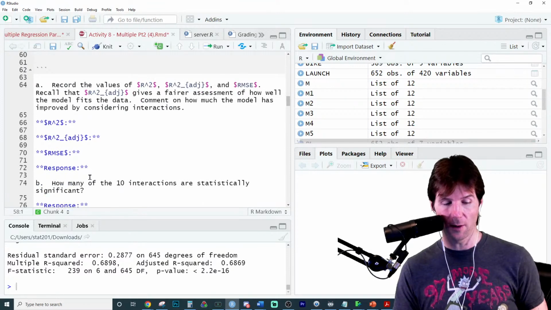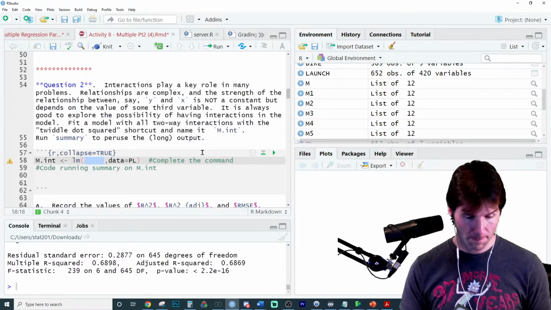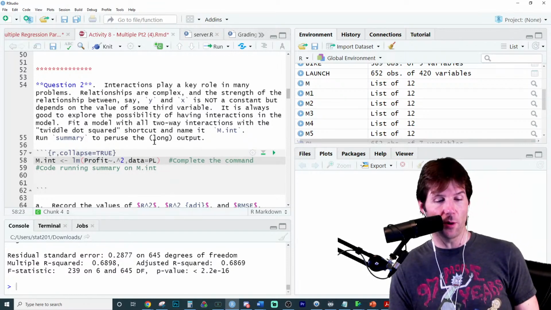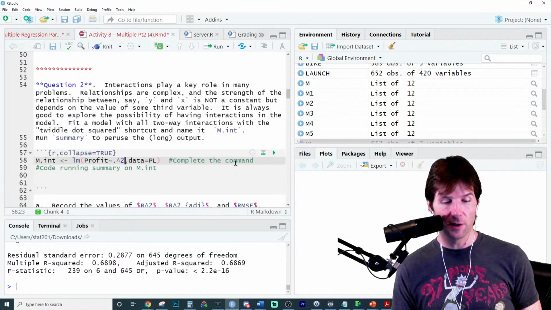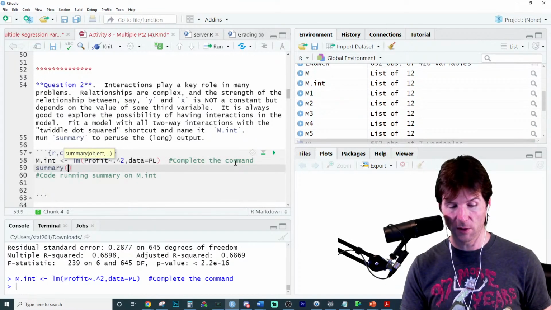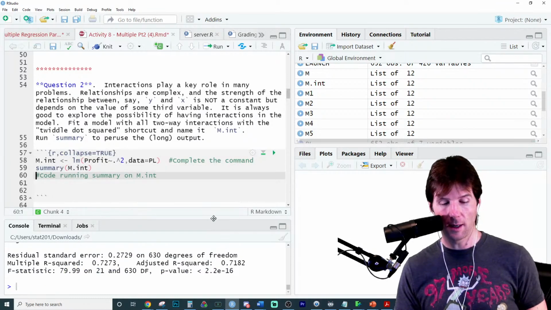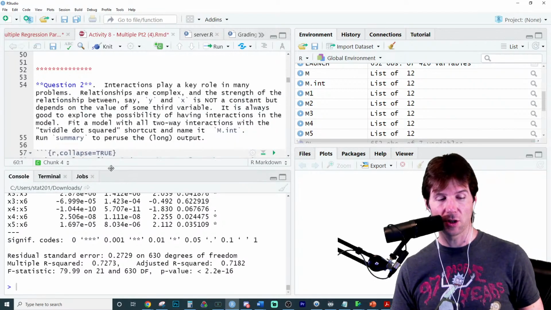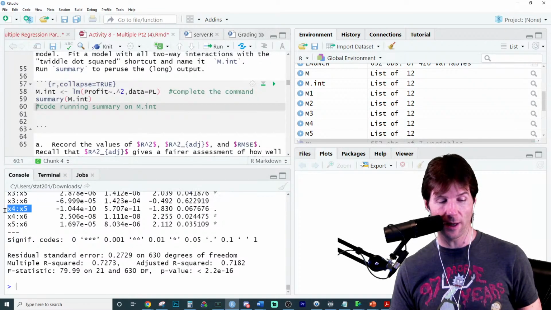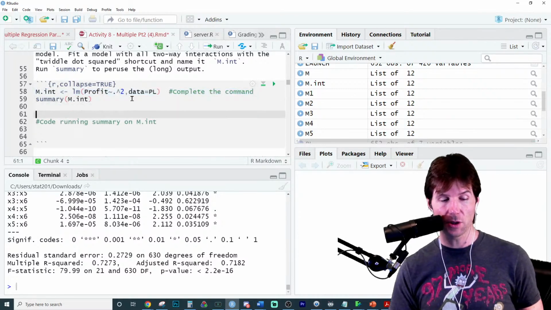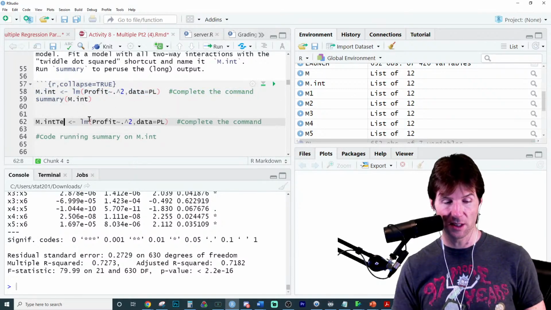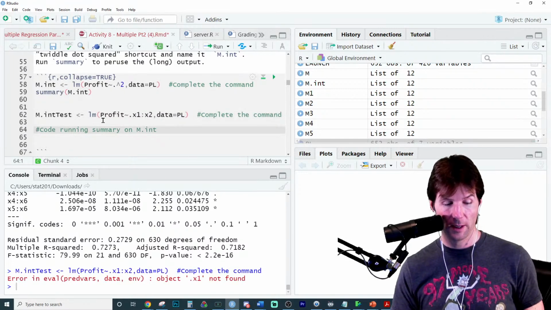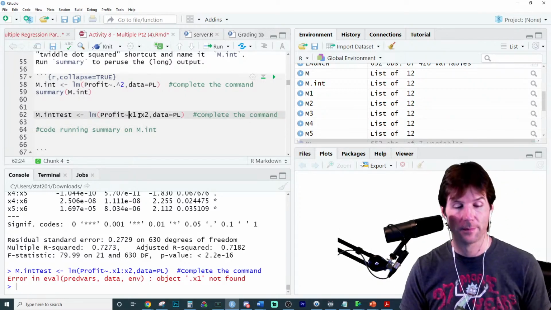Okay. So we want to include all 2-way interactions. I'll write it out. We're predicting profit with tilde dot raised to second. So this will include all 2-way interactions right here, and I'll show it. So let's run the summary of it, and then we'll take a look at the answers. So if you see right here, these are the interactions. You can make an interaction by doing simply the following. This is an interaction term. To make an interaction term, let's do interaction test right here. I could simply do x1 colon x2.